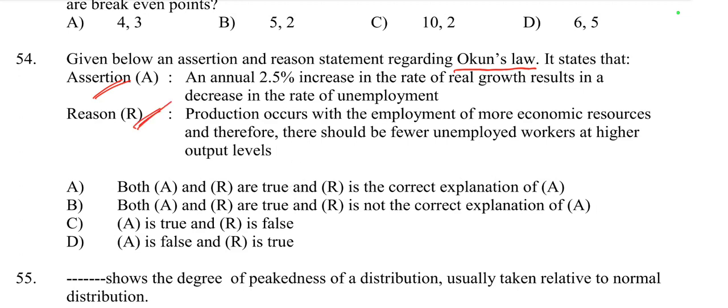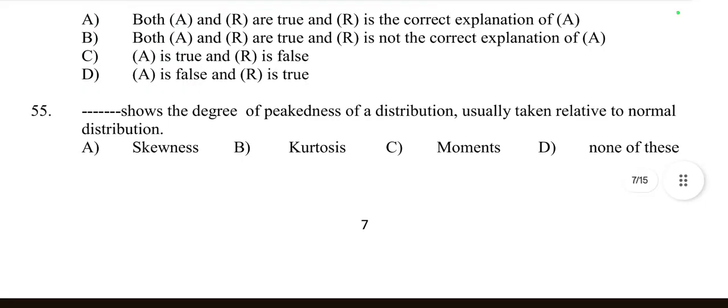So the reason is also right. So the right option for question number 54 is both assertion and reason are true and R is the correct explanation of A.